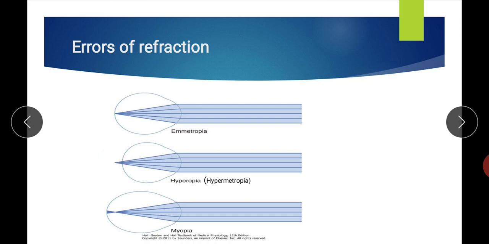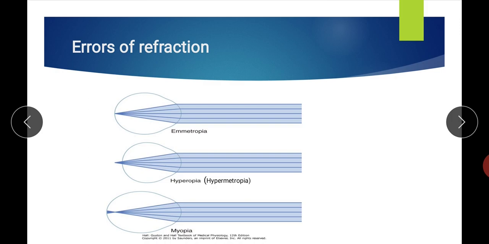Now, because the parallel rays form behind the retina, the person uses accommodation even for distant vision. The parallel rays we consider come from far objects, so they are mainly for distant vision.